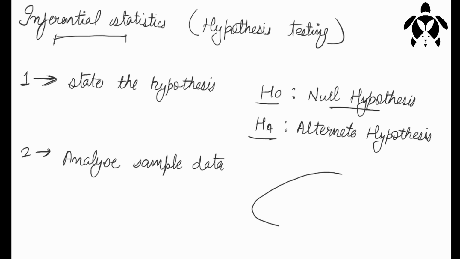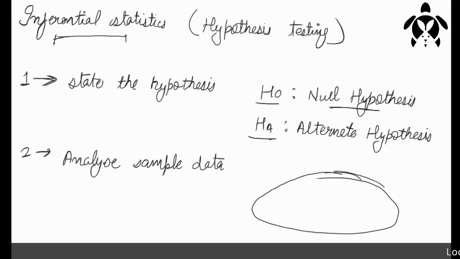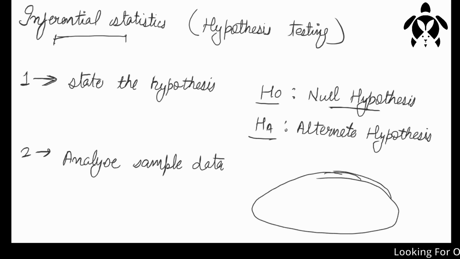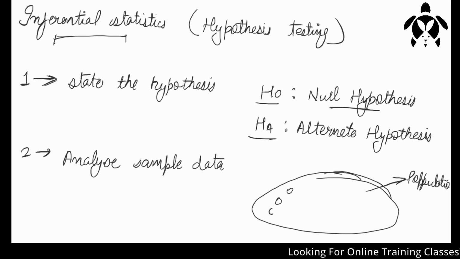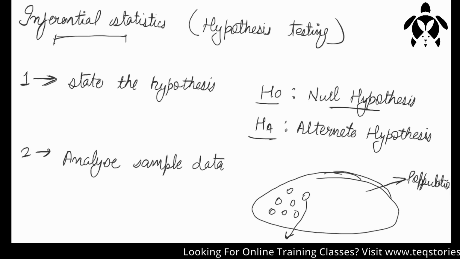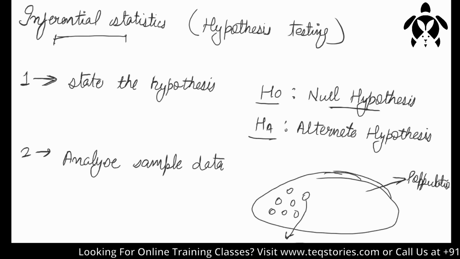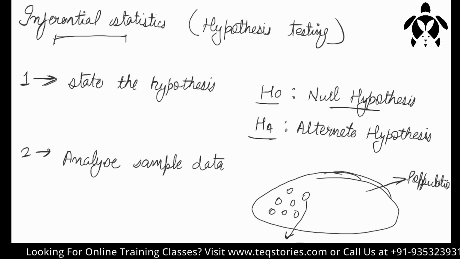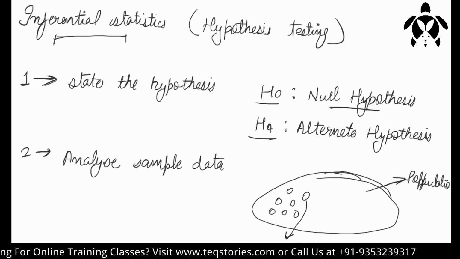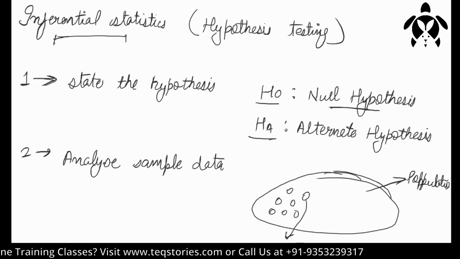The country will be considered the population. I told you the source where we are taking the data is known as the population. They will take a sample out, and in that sample, they will take a survey and get to know who is using their medications and who is not. So testing is always done on a sample, not on a population.